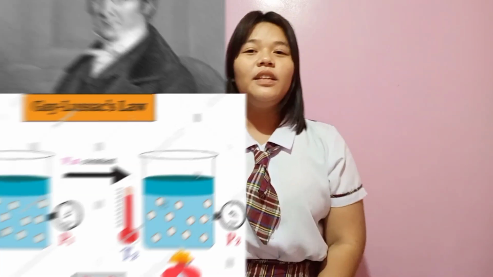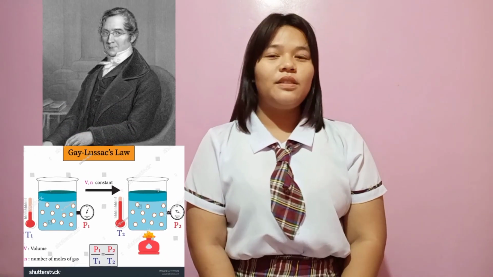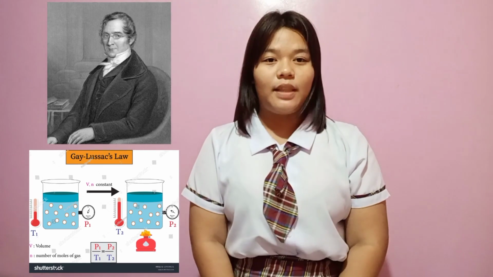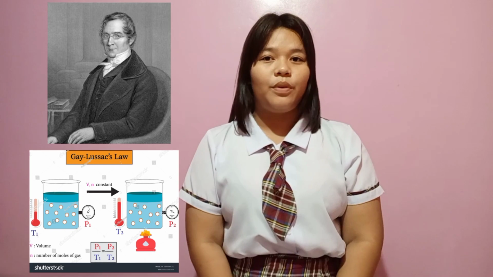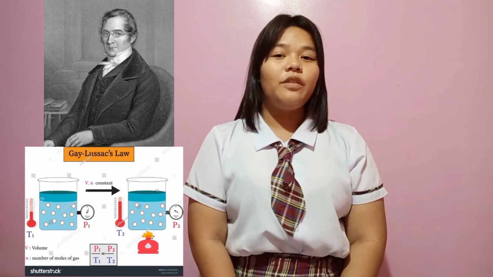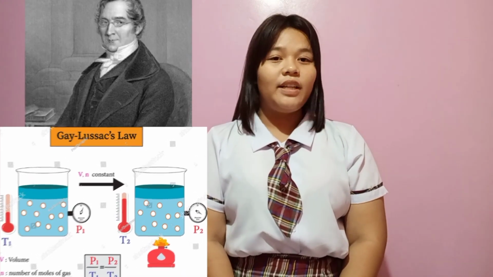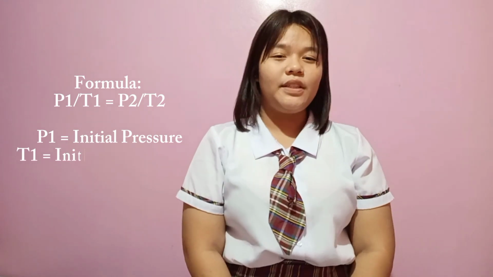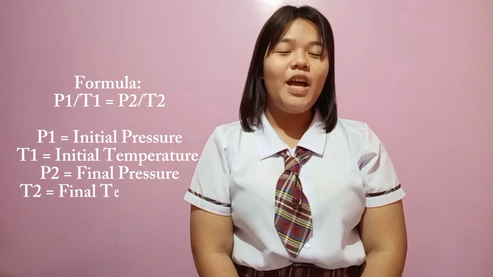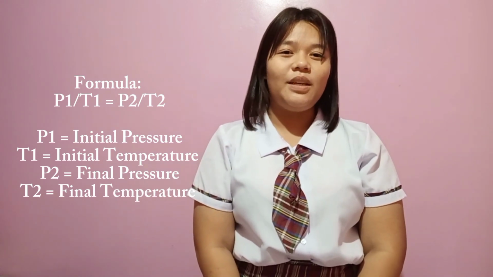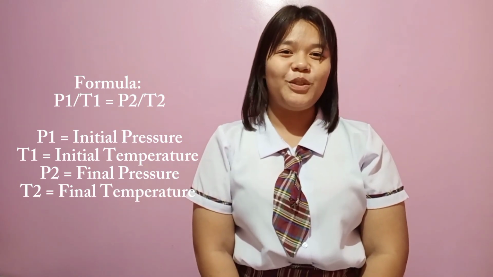The third gas law is the Gay-Lussac law. In 1802, Joseph Louis Gay-Lussac discovered the correlation between the pressure and the temperature, and pressure exerted by a gas is directly related to Kelvin temperature. The volume and the amount of gas remain constant, so it is directly proportional. The formula is P1 over T1 equals P2 over T2, where P1 is the initial pressure, T1 is the initial temperature, P2 is the final pressure, and T2 is the final temperature.